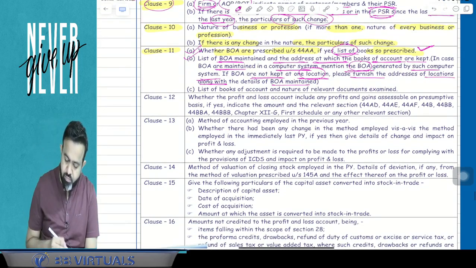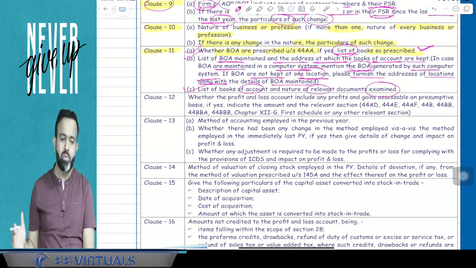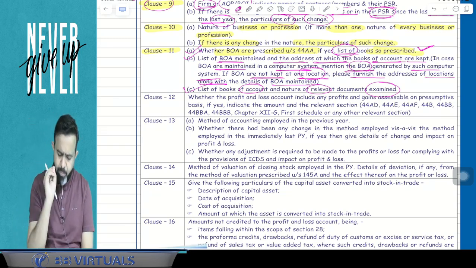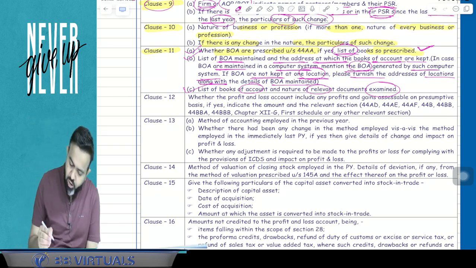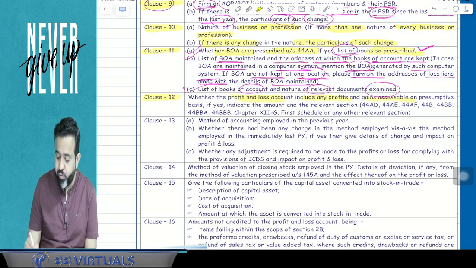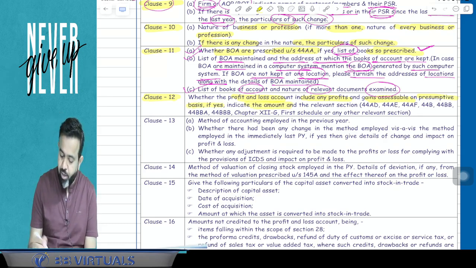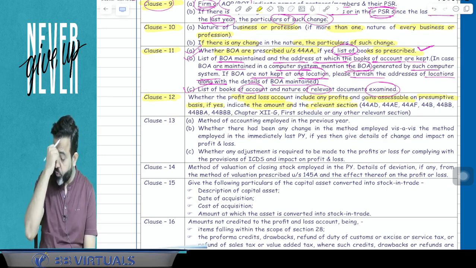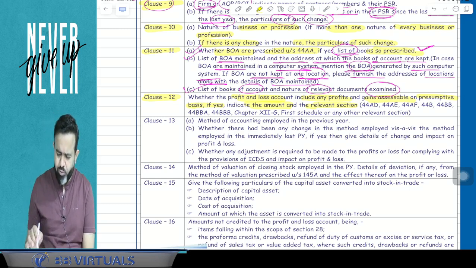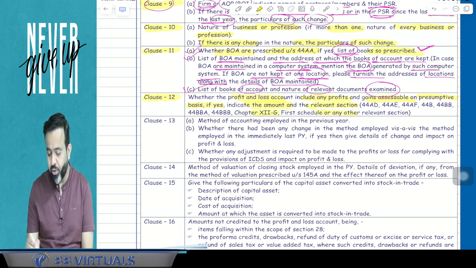Yes. Now the next part: list of books of accounts and nature of relevant documents examined, means all books of accounts he has examined as well as the relevant documents he has examined. So he will mention that. Now clause number 12. Clause number 12 says whether the profit and loss account includes any profit and gains assessable on a presumptive basis or not. If yes, then indicate the amount and the relevant section: 44AD, AE, AF. AF is not applicable nowadays, earlier it was. 44B, 44BB, BBA, BBB, chapter XII-G, first schedule or any other relevant section.